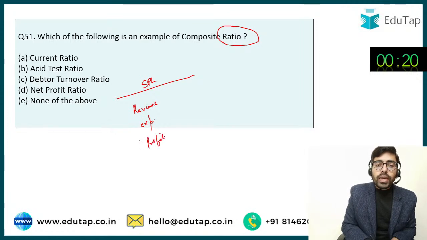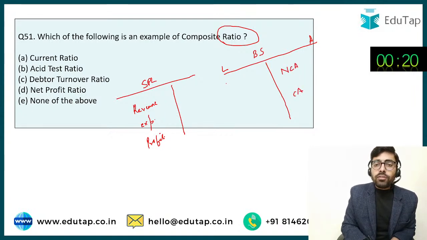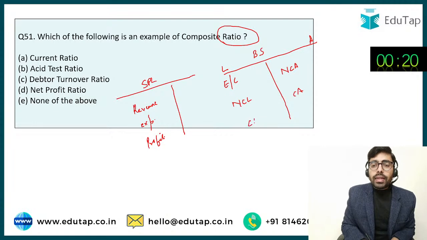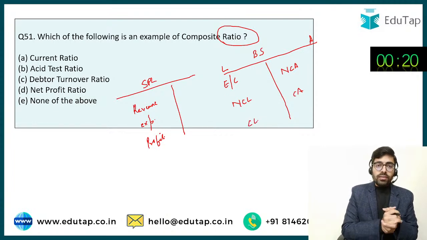And the other statement is the popularly known balance sheet. The balance sheet is going to depict the asset and liability position of the enterprise. It is going to tell us about the fixed or non-current assets and current assets, and similarly about the equity or the capital part, non-current liabilities, and the current liability part. So this is what it is going to show to us.